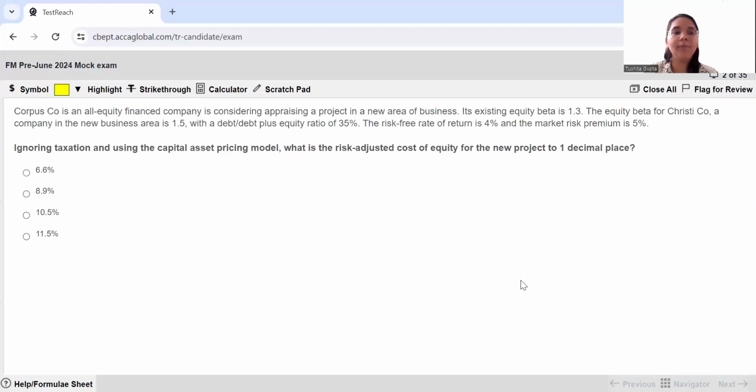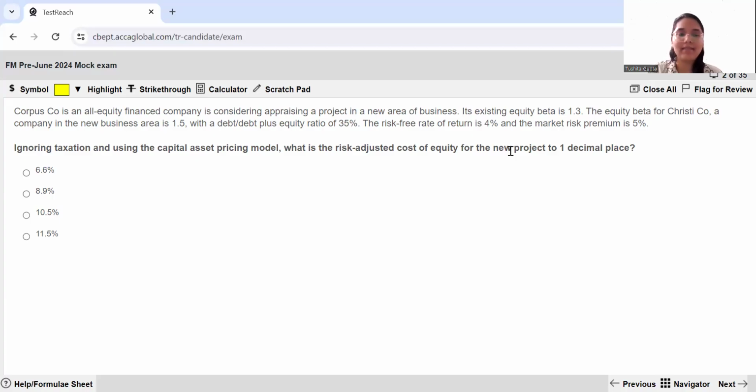Moving ahead to the second one. Corpus Company is an all-equity financed company which is considering an appraisal of a project in a new area of business. Its existing equity beta is 1.3. The equity beta for Christie Company, a company in the new business area, is 1.5 with a debt divided by debt plus equity ratio of 35%. The risk-free rate of return is 4% and the market risk premium is 5%. So you have to ignore taxation, use the CAPM to calculate the risk-adjusted cost of equity for the new project